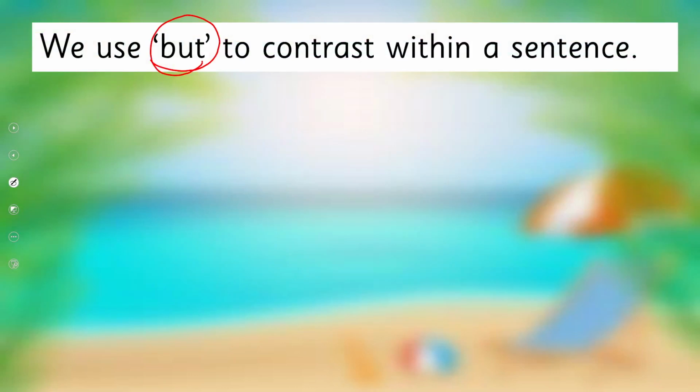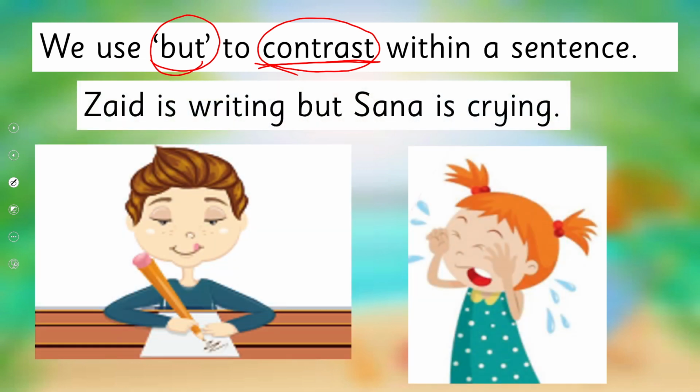But. We use but for contrast. And what does contrast mean? Opposite. When two things are opposite to each other. For example, Zad is writing, Sana is crying. Now you see, these two things do not match each other. That's why we have used but.